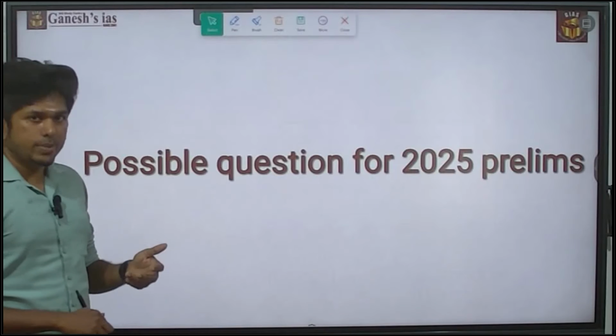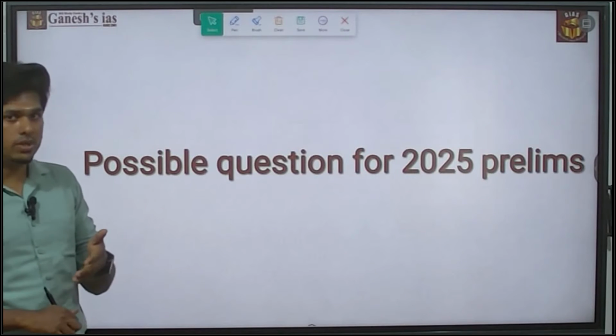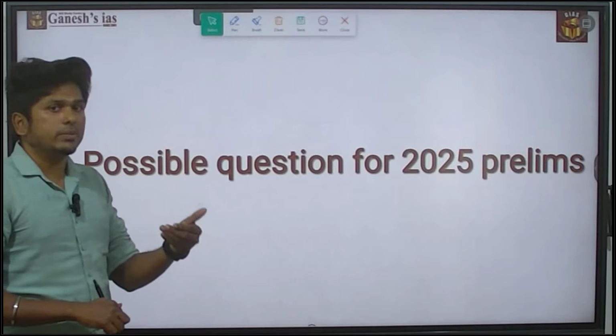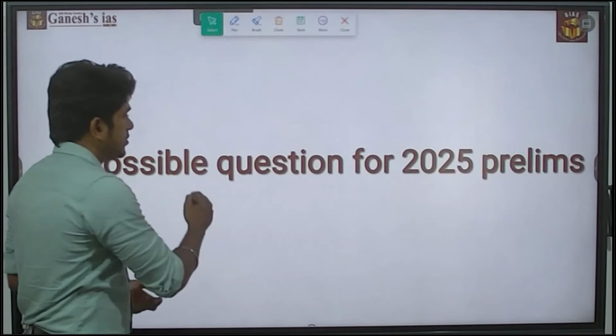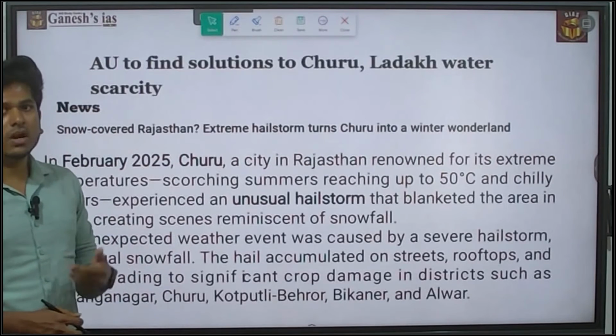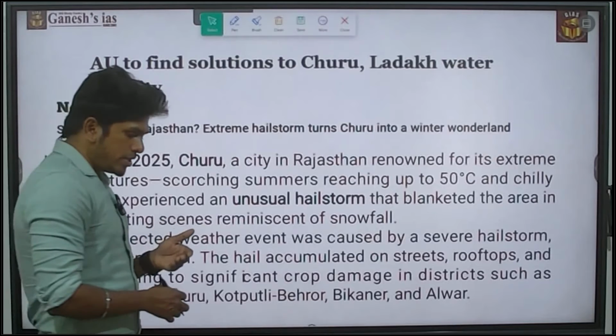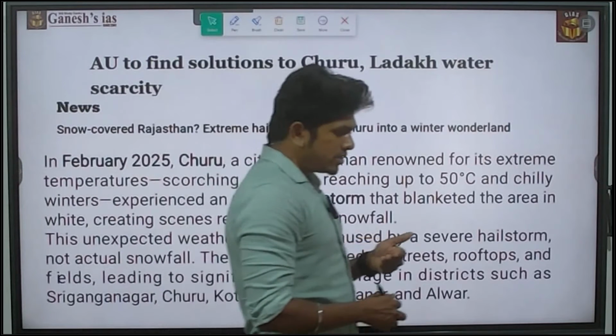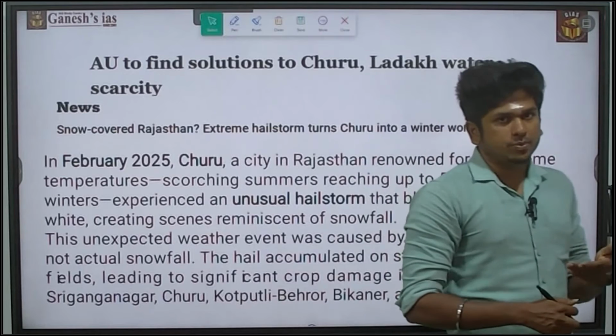Based on the same pattern, what they may ask for the 2025 prelims is about the Churu region, or else Ladakh. Churu in Rajasthan is the region with the highest temperature.